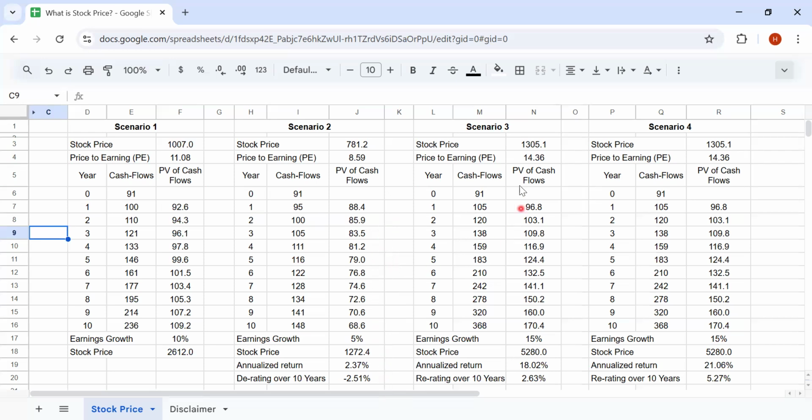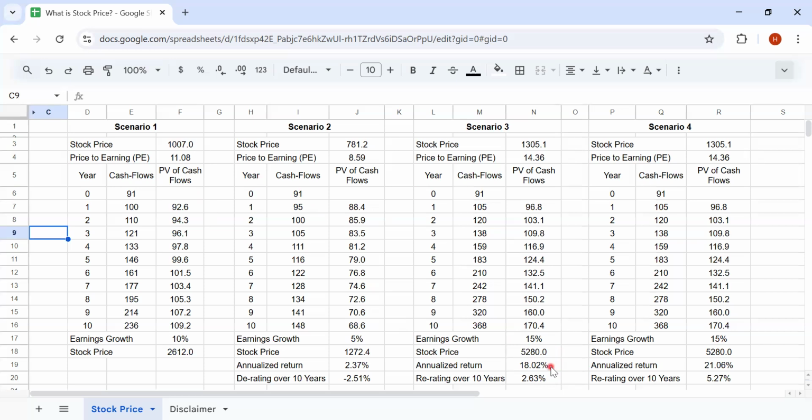Now let's look at scenario 3. Here an analyst assumes a growth rate of 15% and the fair value of the share accordingly would be 1305 rupees. The PE at this point would be 14.36. So after 10 years, at 15% growth rate, share price would be 5,280 rupees. What if you invest when the share price is at 1,007? That would result in an annualized return of 18%.